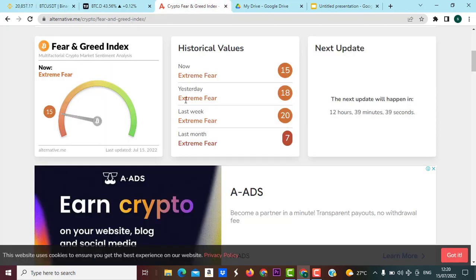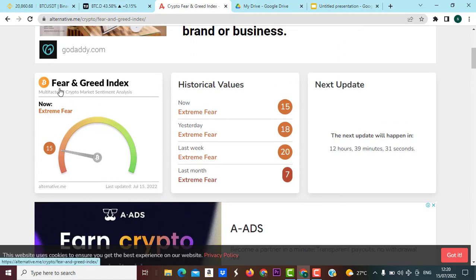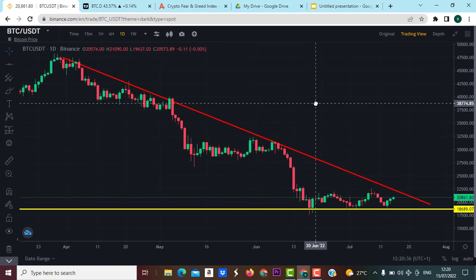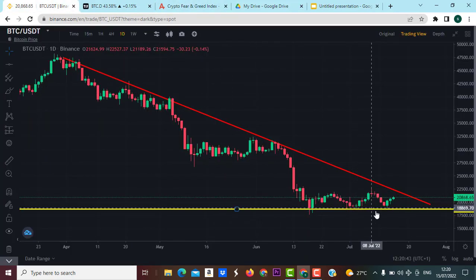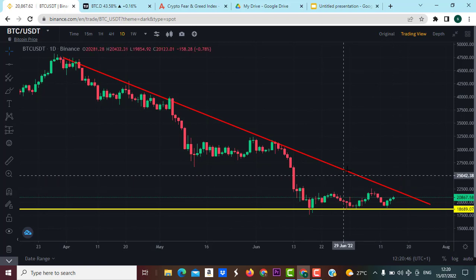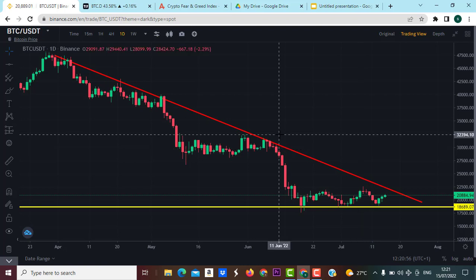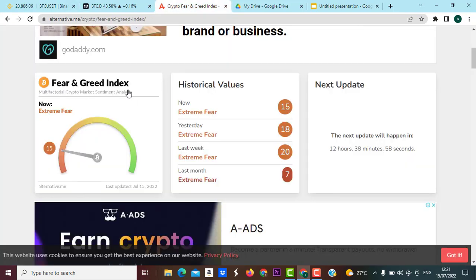In today's video, I'm going to show you another metric that you can use for market analysis and prediction. That is the crypto fear and greed index. In trading, we have two major types of analysis: technical analysis and fundamental analysis, and you can also use this. In technical analysis, we use trends and support and resistance to predict market direction, while in fundamental analysis, we use metrics like financial metrics, project metrics, and on-chain metrics. Now, aside from these metrics, you can also use the crypto fear and greed index for market prediction, and that is what today's video is all about.